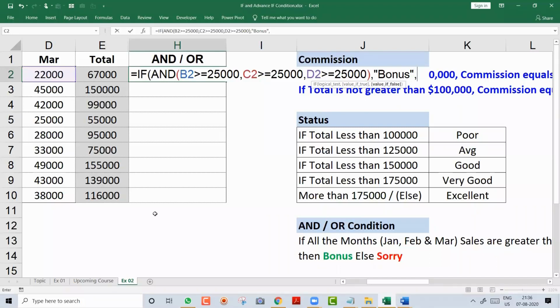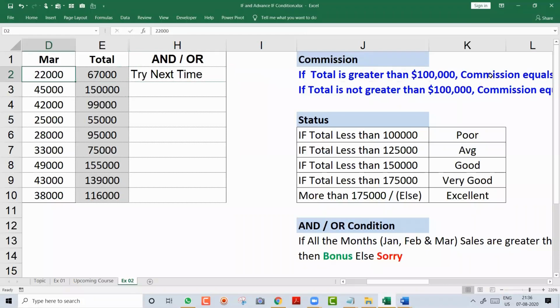Now he's asking, comma, value if false. If it is not, then what? So we will say sorry, or let's say we can say try next time, or whatever you want. Professionally, you will not write try next time in your company, just giving you the example, okay? So you can understand. So if B2 greater than 25,000, C2 greater than 25,000, D2 greater than 25,000, what should happen? Bonus. Otherwise, try next time. Enter. Done. First one only came try next time.